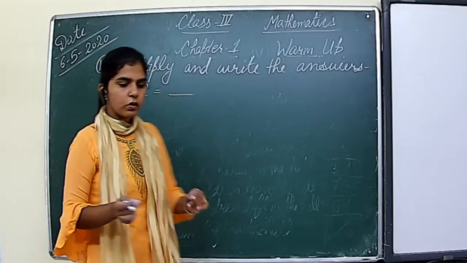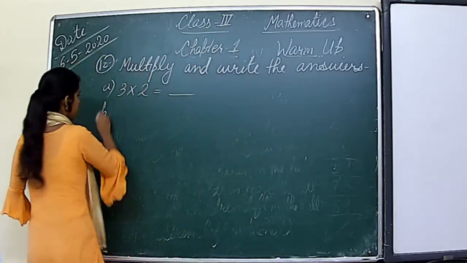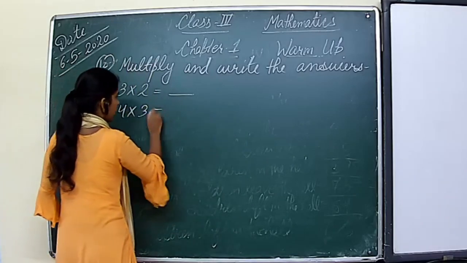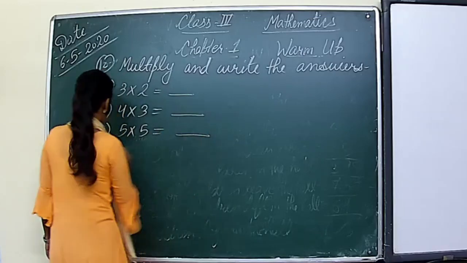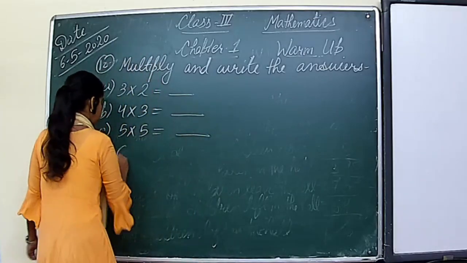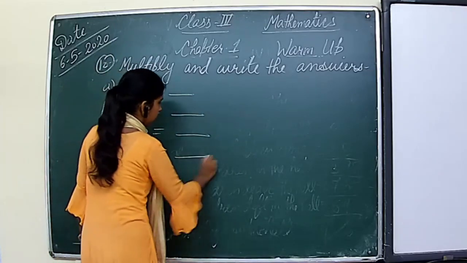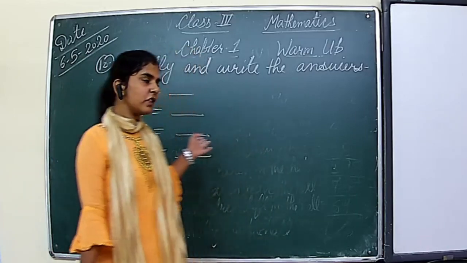Let me write all the parts first. Second one is 4 into 3. Third one is 5 into 5. And fourth one is 6 into 10. So, you all learn the tables, so you can give the answers of these questions.